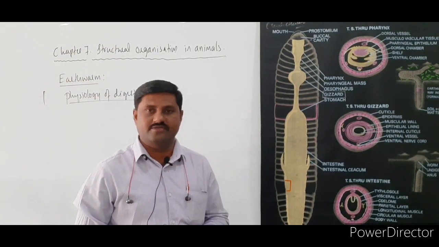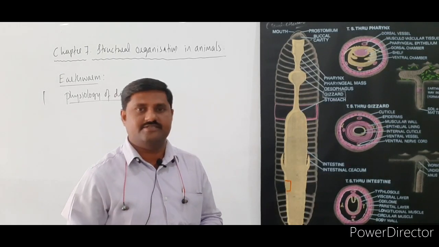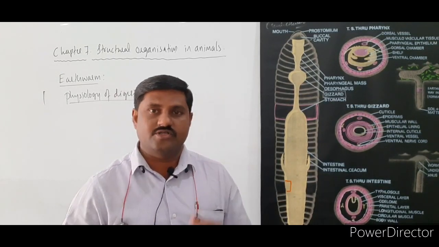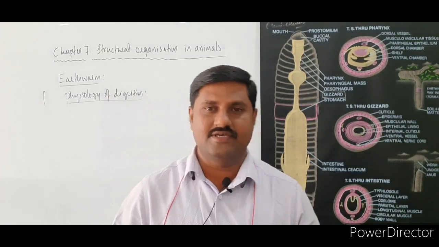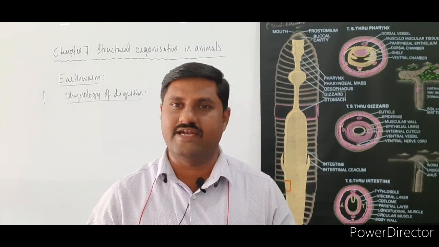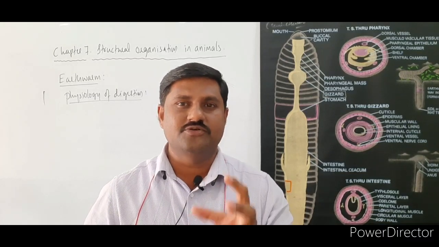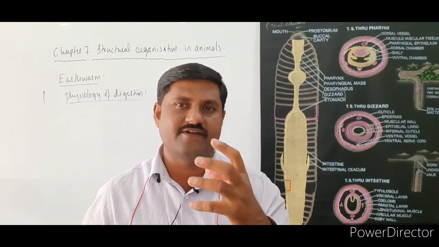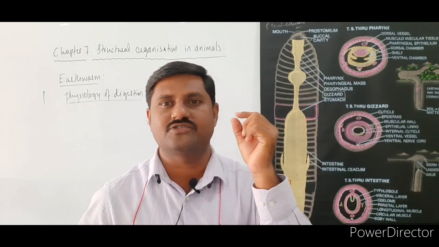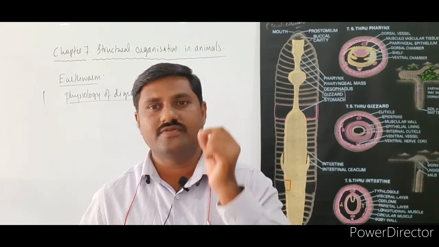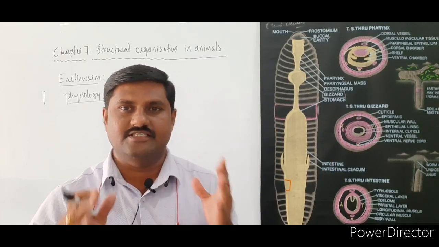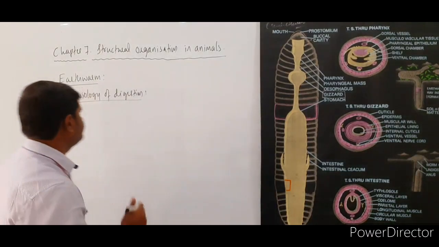First of all, the mouth is there, it is crescent shaped, and since this earthworm feeds on dead and decaying organic matter present in the soil, it uses its muscular pharynx to suck in the soil particles along with the food that is present there, right?